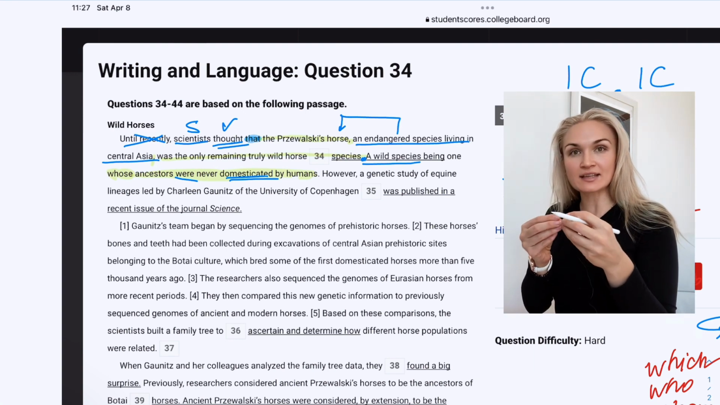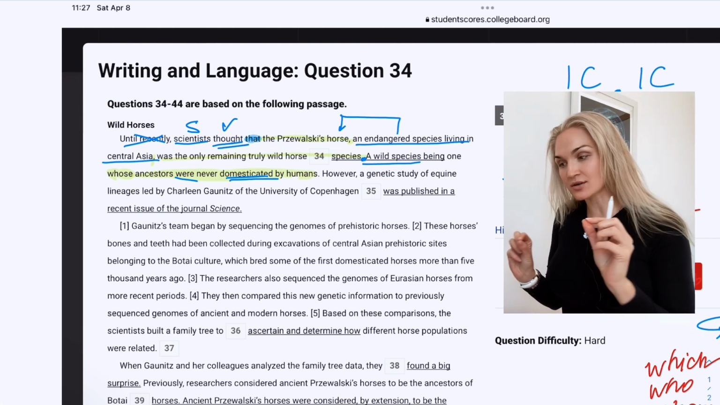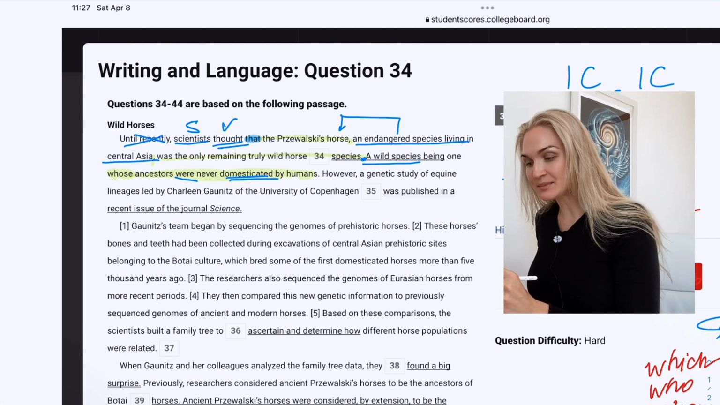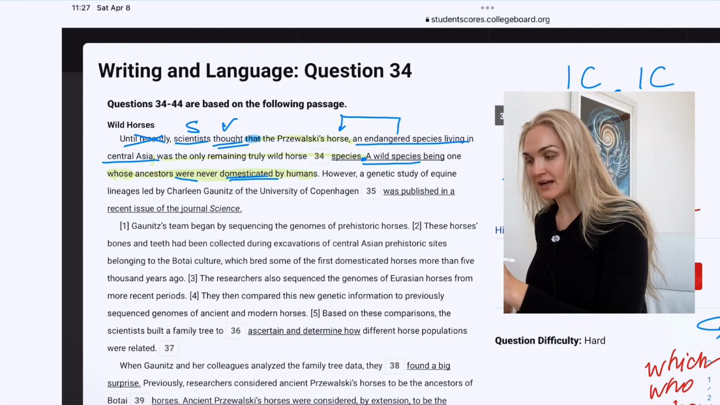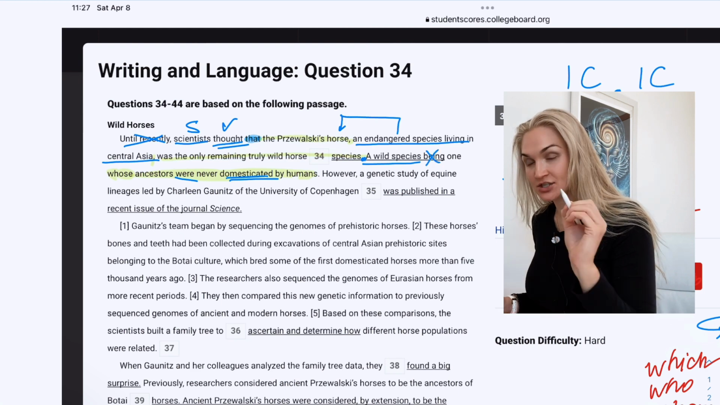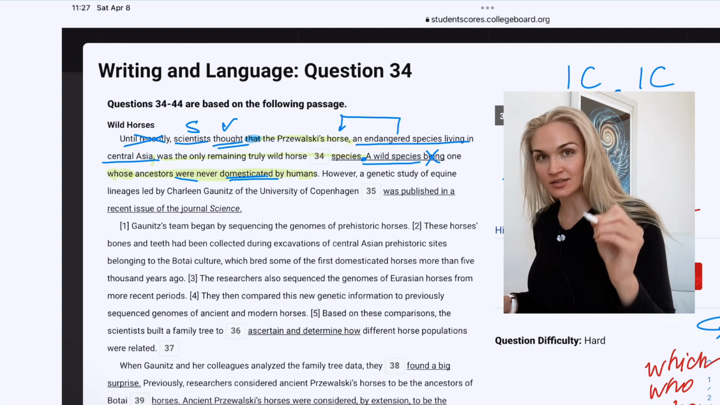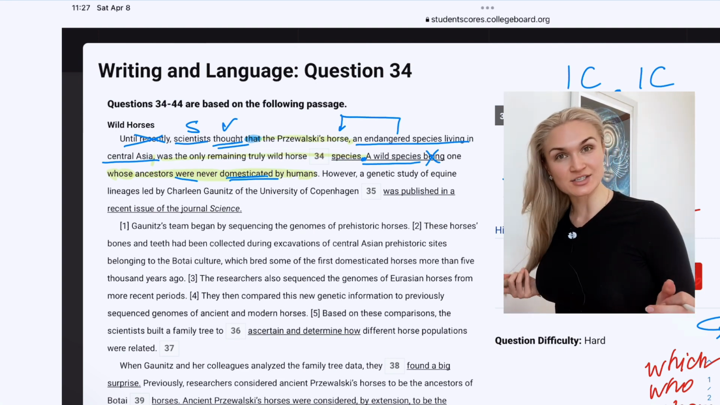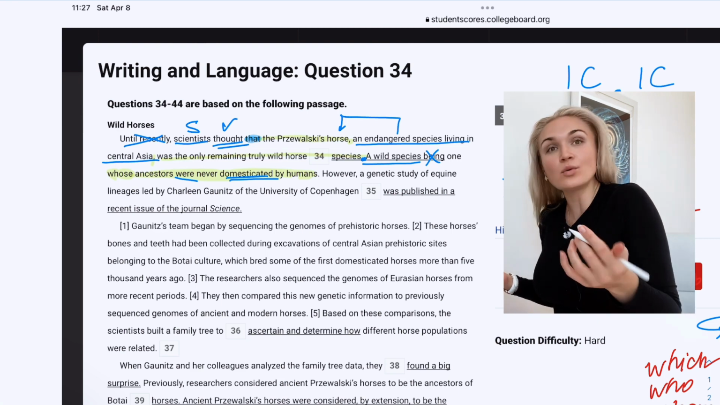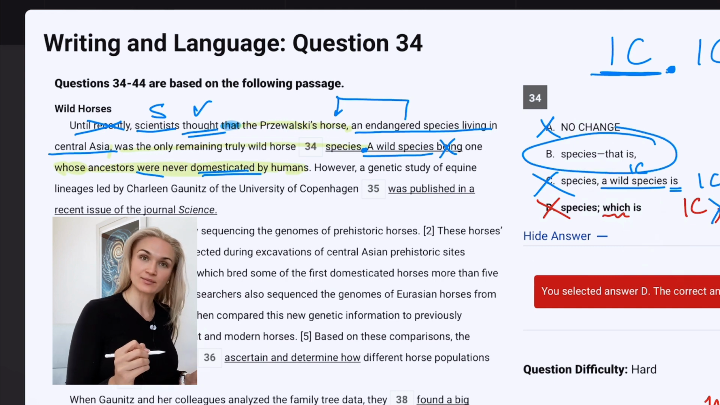It's not giving it a verb. It's not giving it a subject. It is its own little structure. And here, a wild species being one, the verb is missing. Being is not a verb. Being, actually, the part of speech here will be a gerund, and a gerund is not a verb. If you did not know that, write this down. Gerunds are not verbs. If you don't know what gerunds are, those are words that end in ing. So therefore, the only possible choice is B.